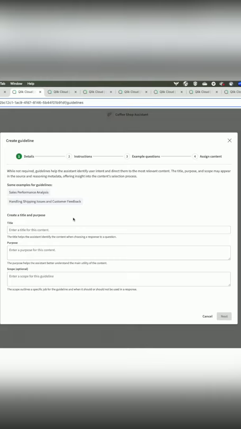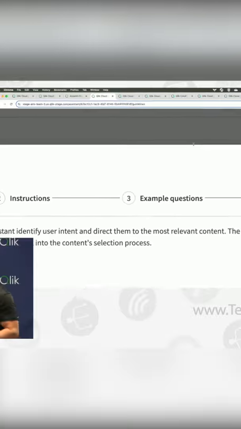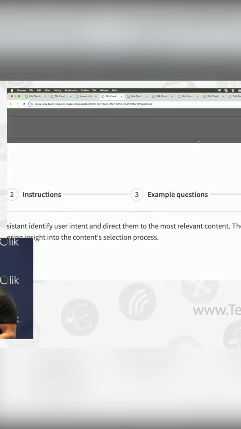You can also load in here, you can see number 3 is example questions, right? So you can seed these example questions that help the agent to be able to provide the right responses consistently across the content. And then you can apply these guidelines to different parts of your content. So you might say these guidelines apply to the structured data components. These guidelines apply to the unstructured knowledge repositories, right? So it allows you to really get in and add an extra layer of protection.